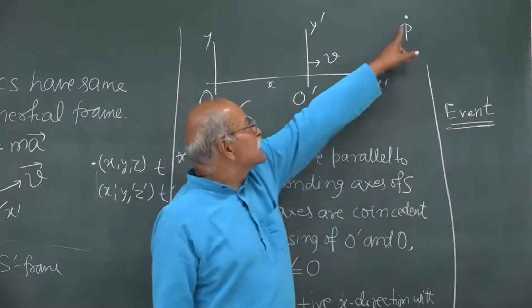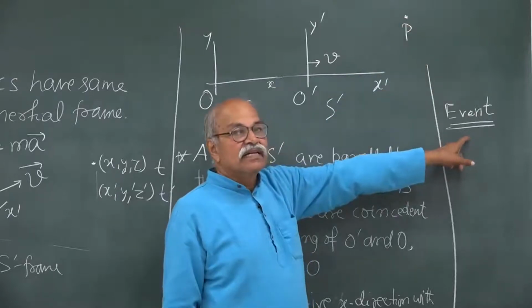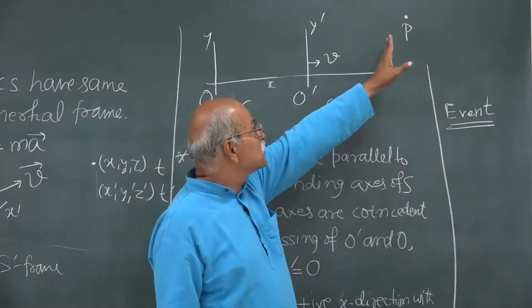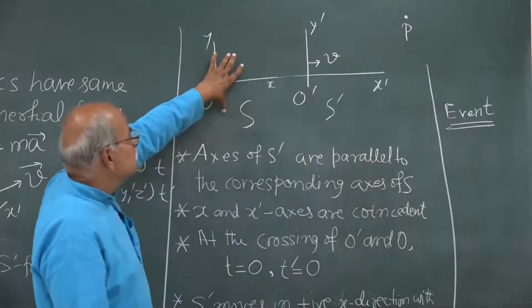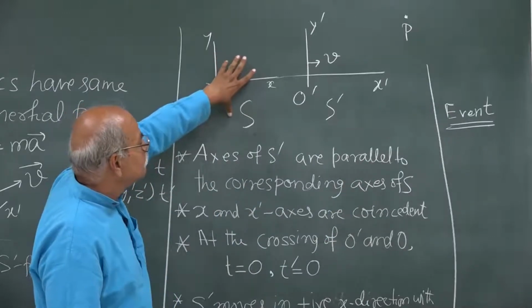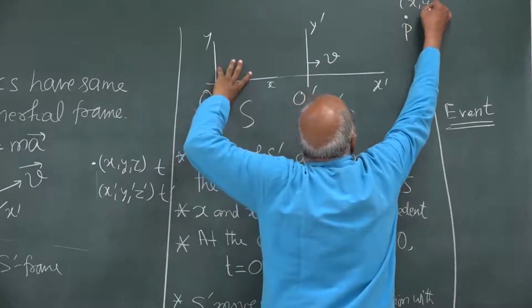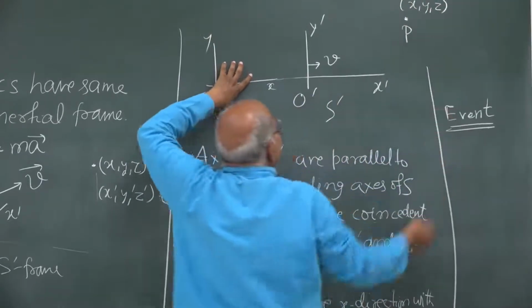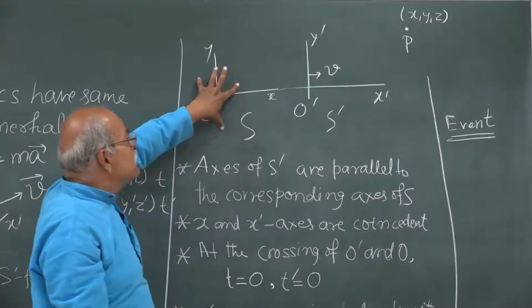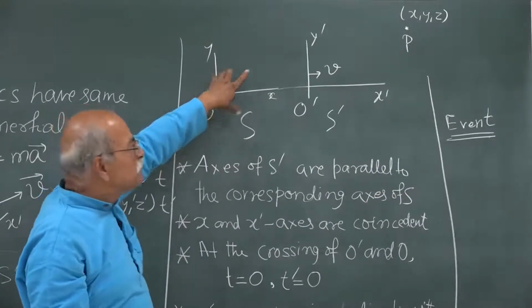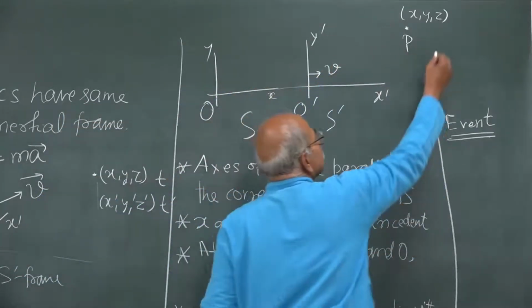So, a particle is here, this is an event, and for this event what is the position? If I ask this question to S frame, they will say that okay, it occurred at x y z, and if I ask the question when did this event occur, when the particle was here, they will say some t.